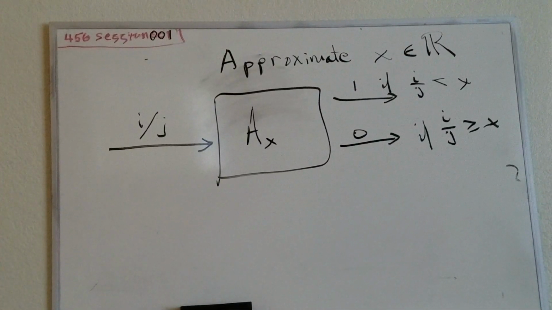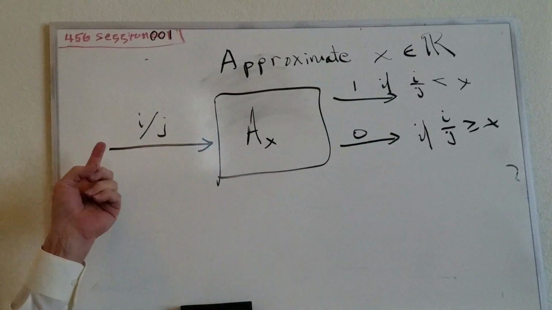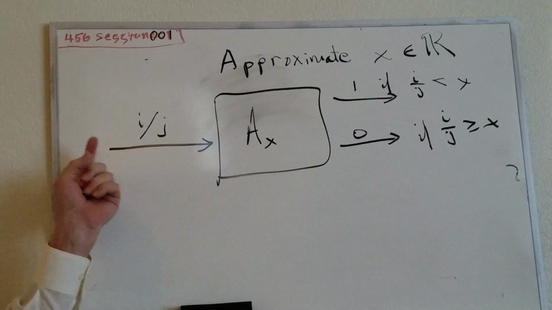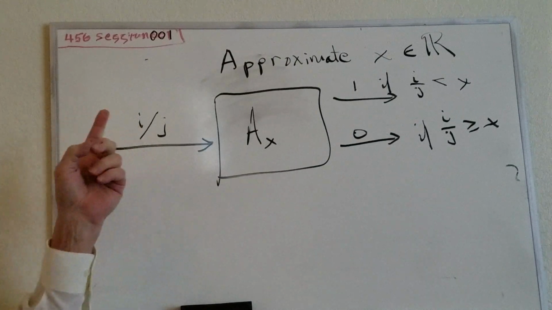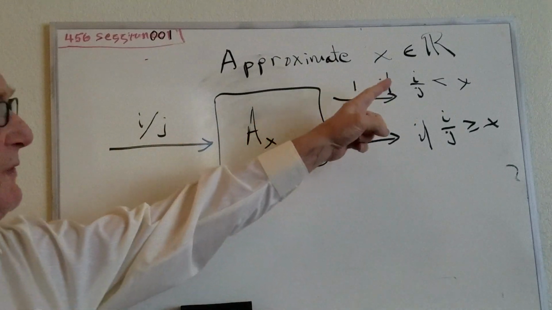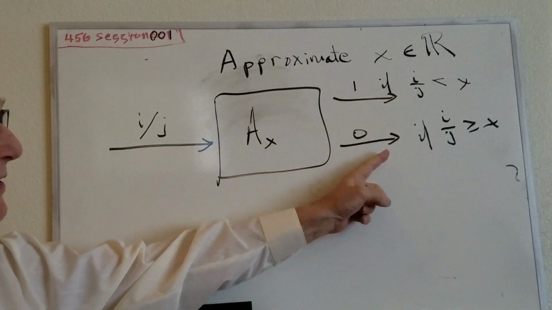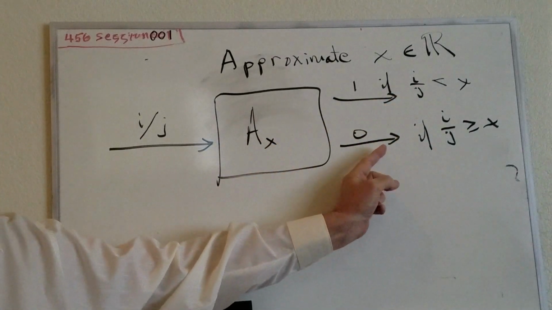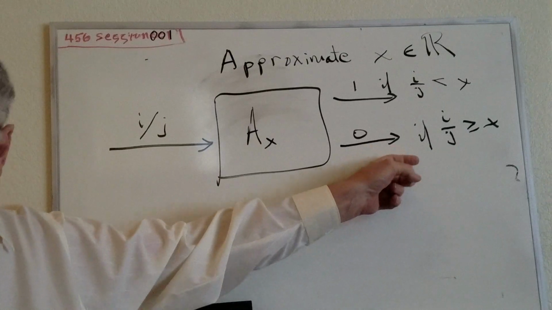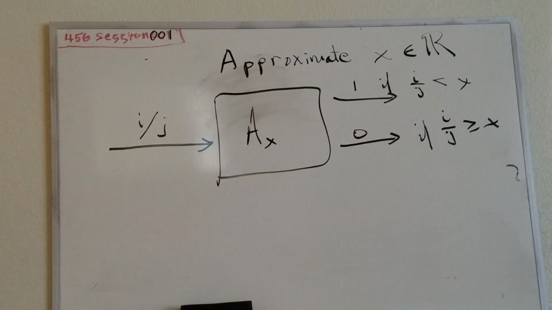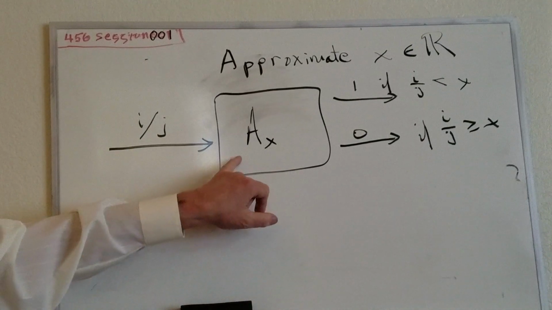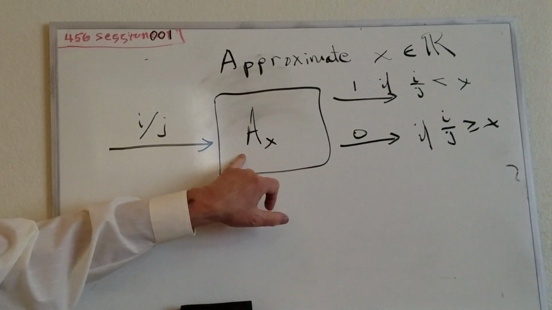It's not even possible to always build a machine which can approximate a real number. Take an arbitrary real number. An approximation machine would be one where if you put in any fraction, it will tell you whether the value of that fraction is less than x. It is less than x or it's not less than x. Now that sounds like a very simple thing to do. If I give you the square root of 2, you can certainly tell me whether 3/4 is less than that or more than that. However, it is not possible to have a machine like this for every real number x.